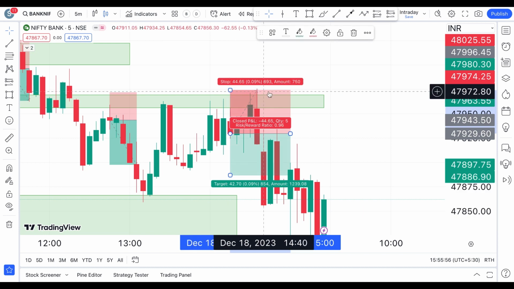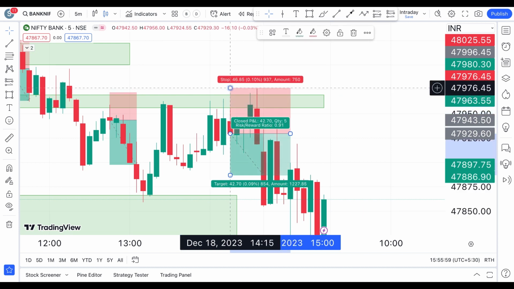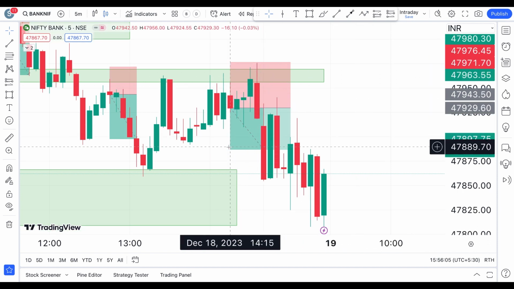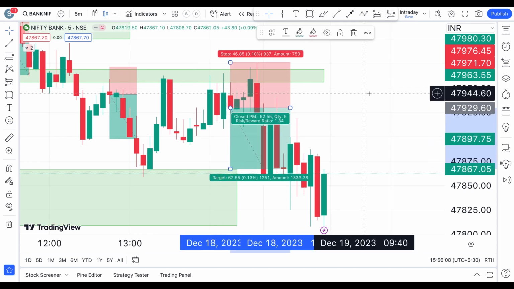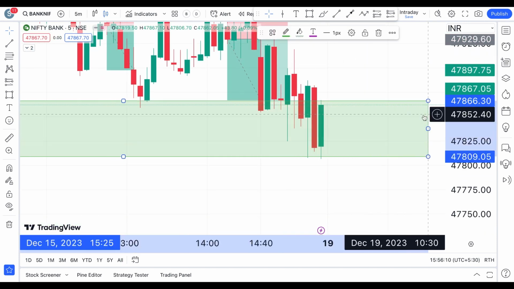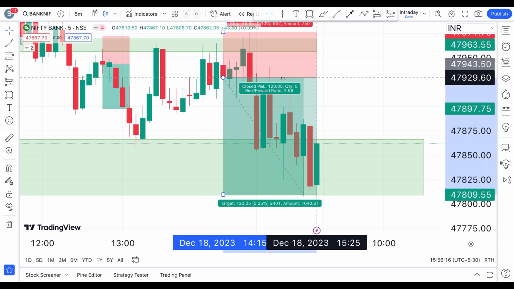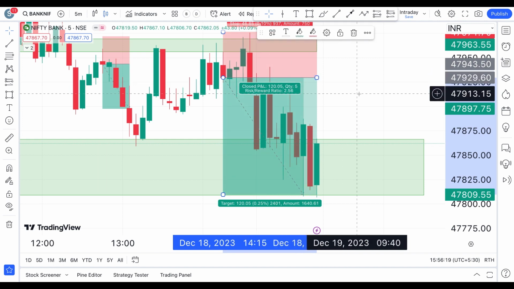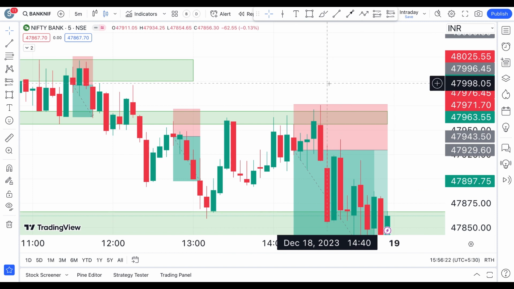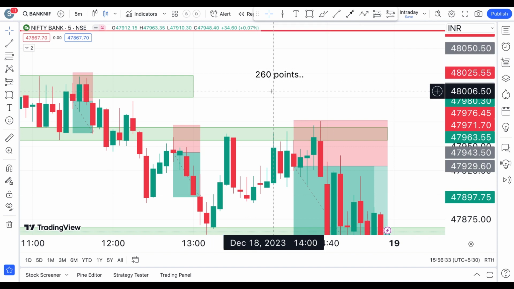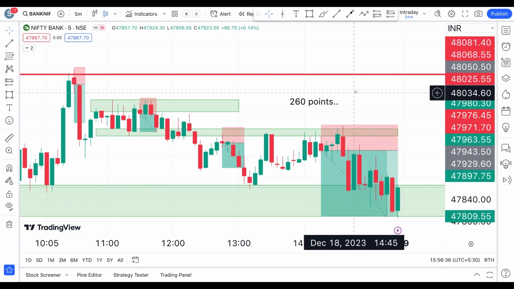So this is not a stop loss. You don't exit from your position if you just see the price coming till there. You will exit only if you see a close above that. So in this case, it has reached your first target, it has reached your second target. By the time you see the close of the Bank Nifty, it has also seen your last target hit, which is 120 points. So here we have 140 points earlier and 120 points now, which is 260 points of movement in the Bank Nifty on a sideways day, which should be an excellent joyful day for any trader.